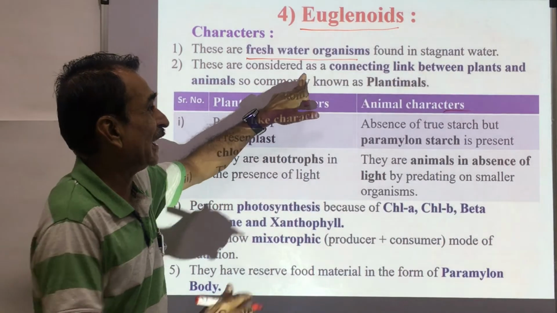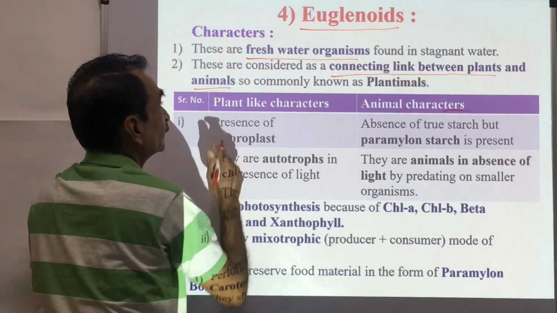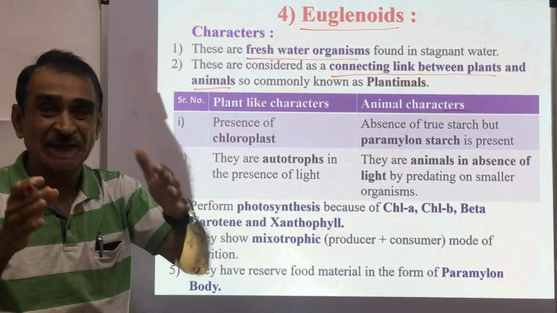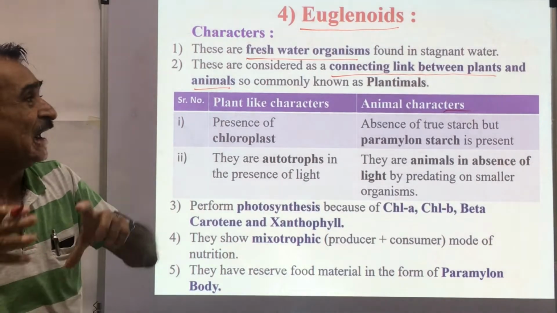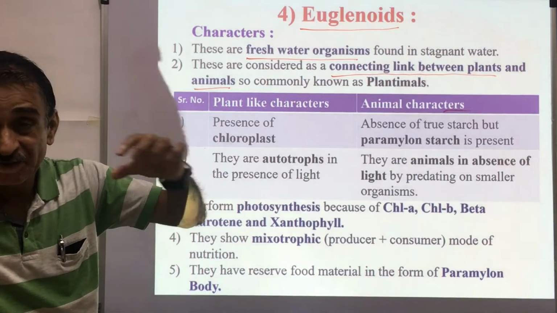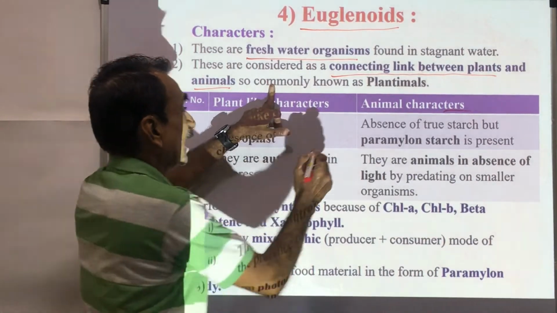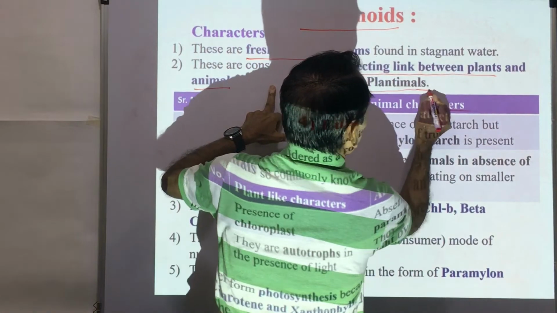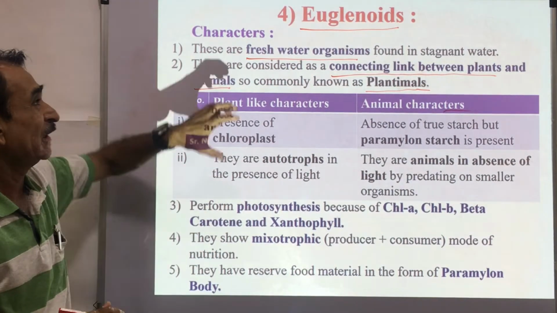These are considered a connecting link between plants and animals. Euglenoids show the characters of plants as well as the characters of animals, and that's why commonly they are called plantimals.